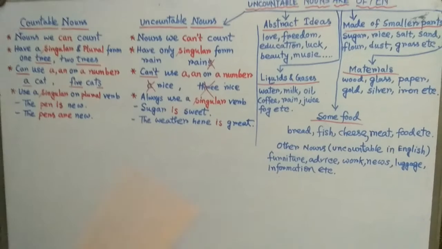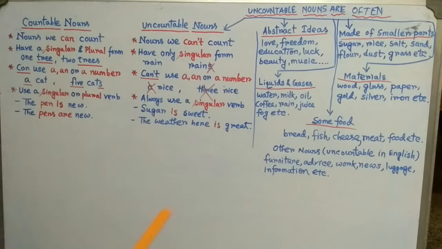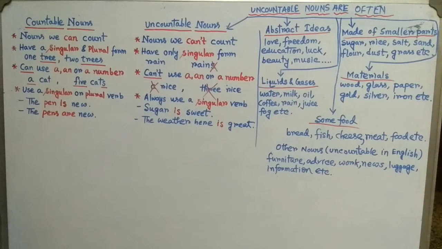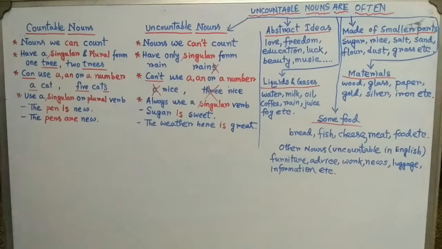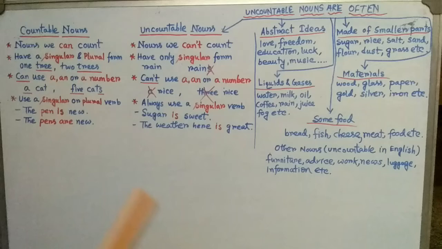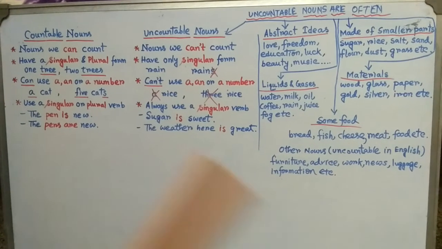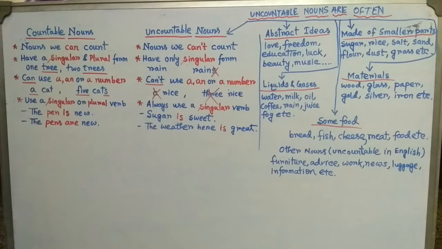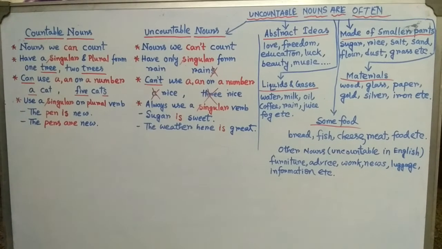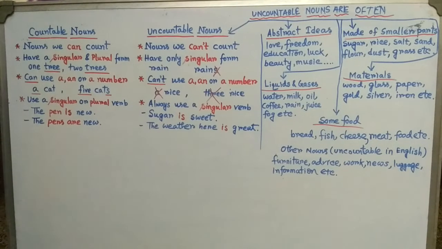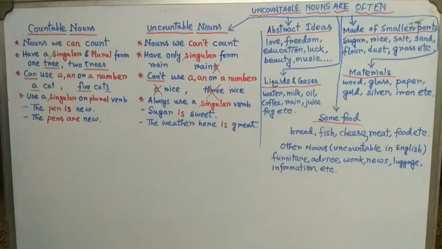Okay. For example, also money. It is very important. Money is uncountable. You also may be thinking, what? Money is uncountable? Yes, it is true. You cannot count money, but you can count coins. For example, you can say, I have 5 coins. Or you can say, I have 5 10-rupee notes.